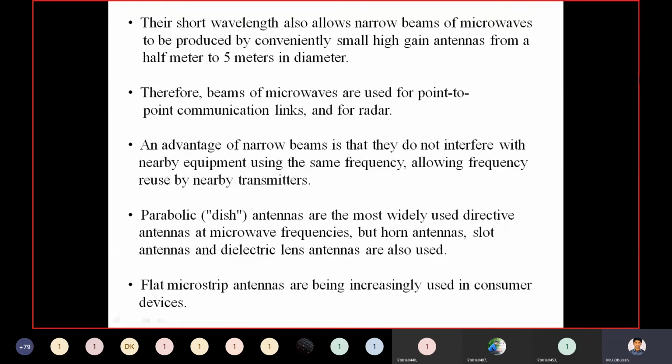But horn antennas, slot antennas, and dielectric lens antennas are also used.